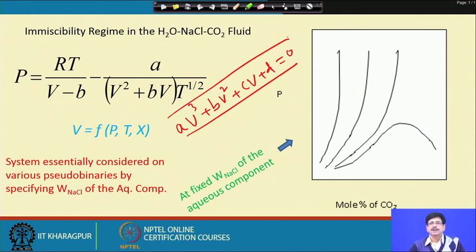We can put it in this kind of a form, and once we do, we will be in a position to solve this particular equation for molar volume.